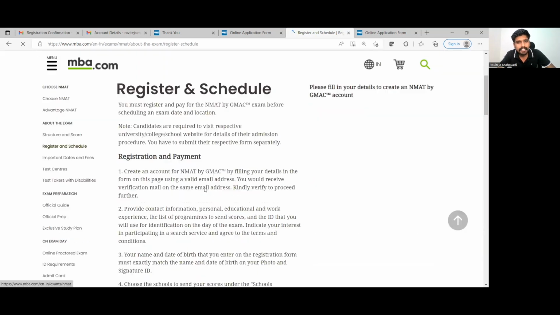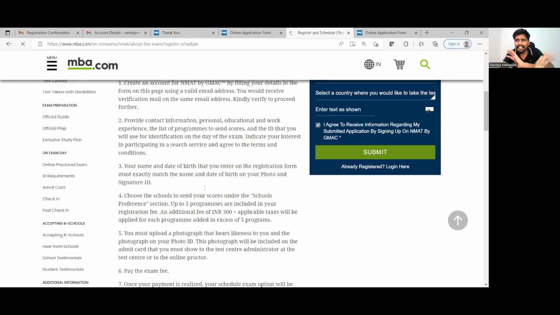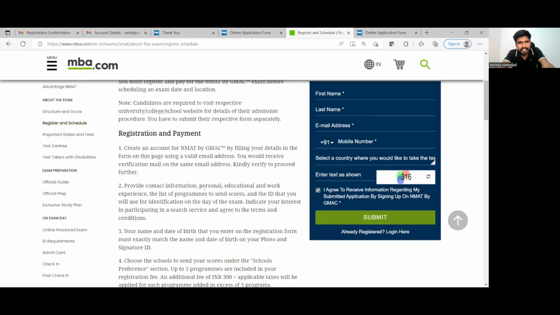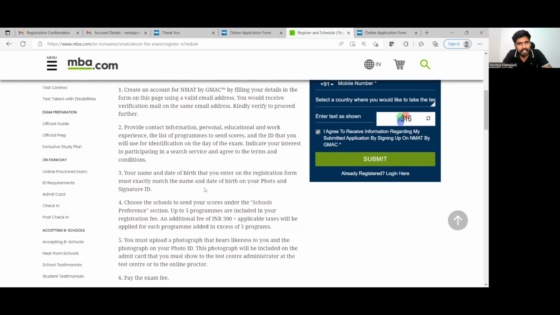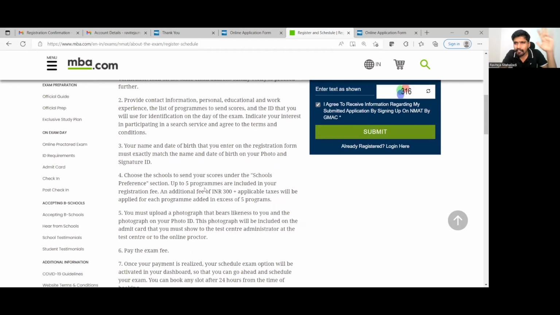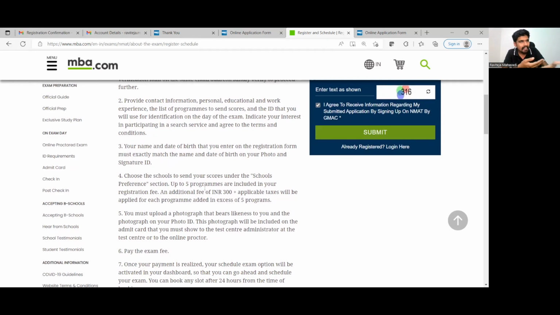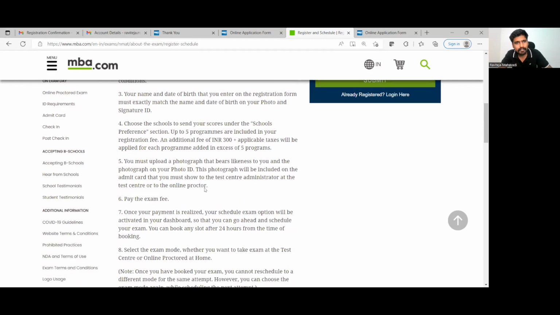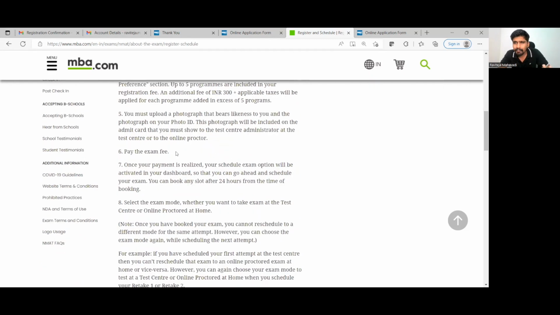What are other important details? So register and schedule. How do you go about it? This entire detail about registration and payment is given. I'm going to take you through the entire form filling process any which way. You have to be ready with your date of birth, your cards, and your ID proofs to be able to fill this form. First, you pay the exam fee by furnishing all the details that are there.